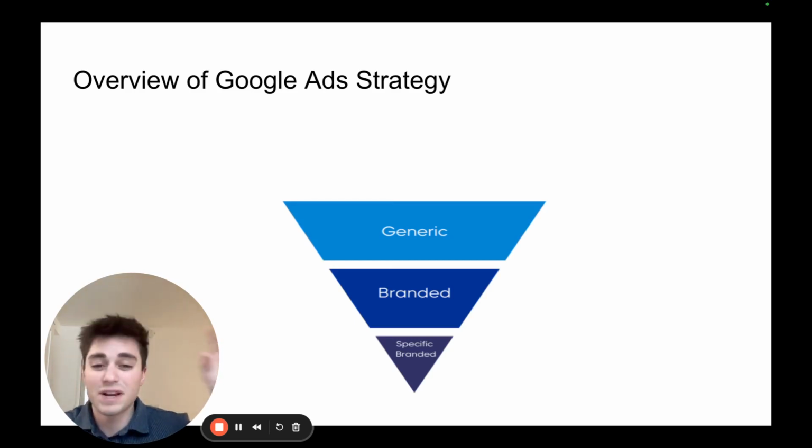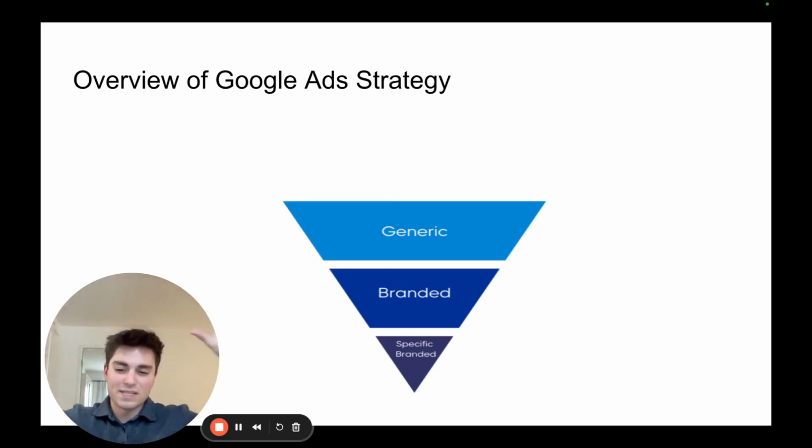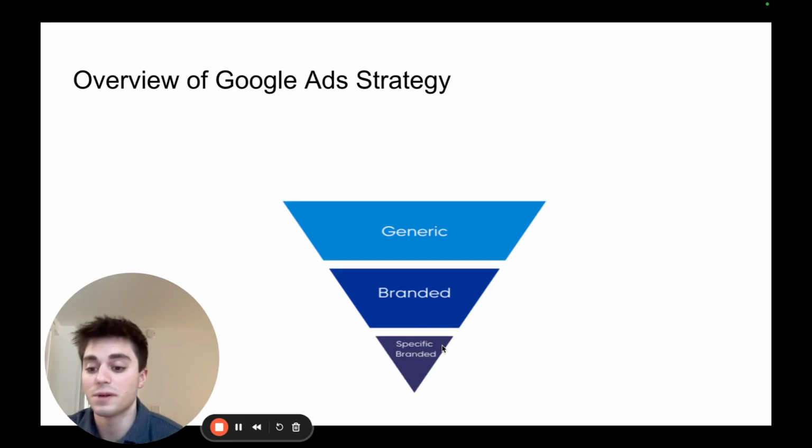There are people at the top that have an idea of what they want. And then there are people all the way at the bottom of our funnel that know exactly what they want, know exactly what brand they want, know what product they want, know exactly what you're selling. Whereas generic is just they want something like this. And then specific brand down here, which I'll get to in a second, is they want your product specifically. Okay, so that's the overview.